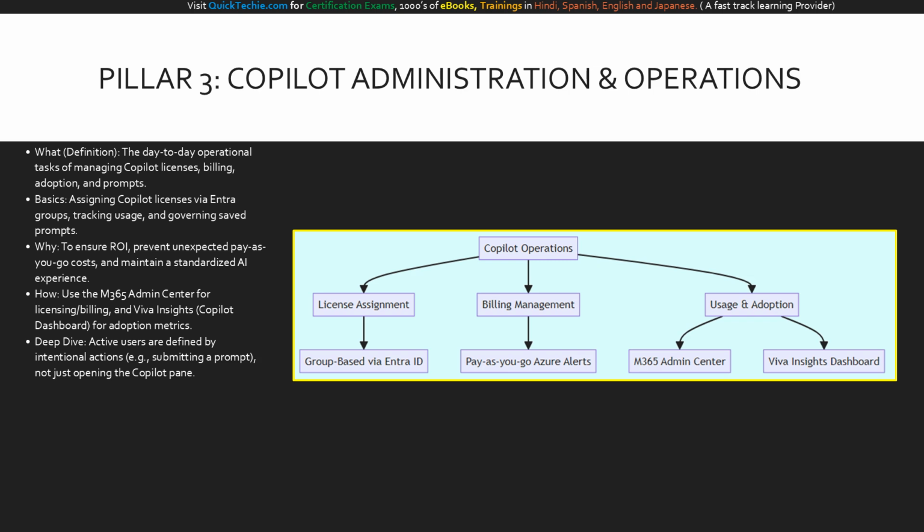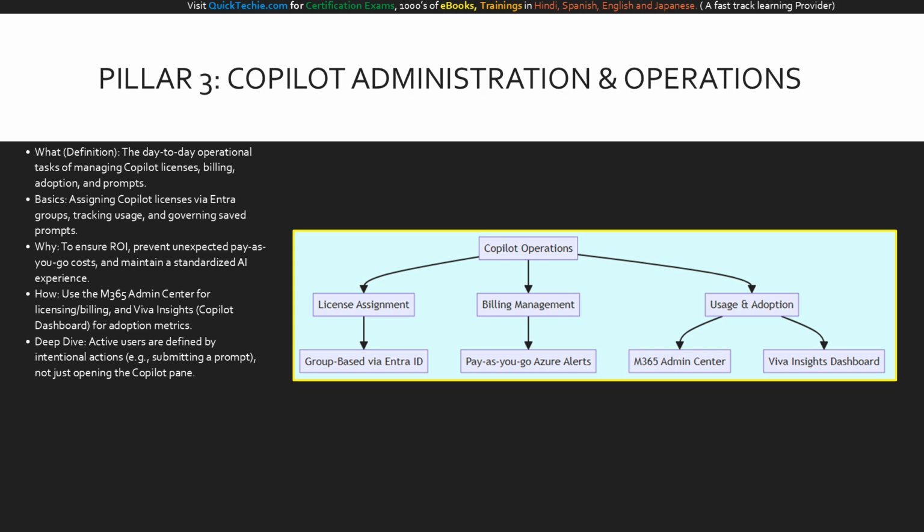Next is adoption monitoring. It is not enough to just buy licenses. You must track who is an enabled user versus an active user. Remember, for the exam, an active user is someone who performs an intentional action, like submitting a prompt, not just someone who clicks the Copilot icon. You will use the Microsoft 365 Admin Center for operational triage and the Copilot dashboard in Viva Insights to measure actual business impact, like time saved on meeting summaries. Finally, you must govern Copilot prompts to prevent fragmented experiences and protect sensitive workflows.